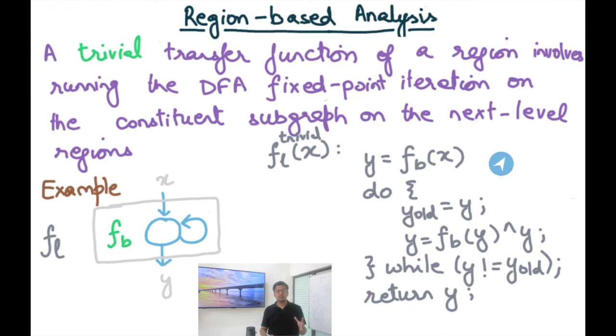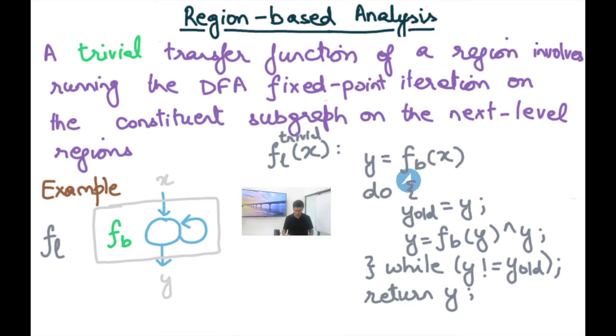But the point is that this region-based analysis and hierarchical division at least gives you an opportunity to do more sophisticated transfer functions for loops or other regions. If you don't have a more sophisticated answer, let's say you have not implemented it or you don't know how to do it, then you can always fall back to the trivial implementation, which is already available: just run the fixed point iteration on the internal subgraph of that region.